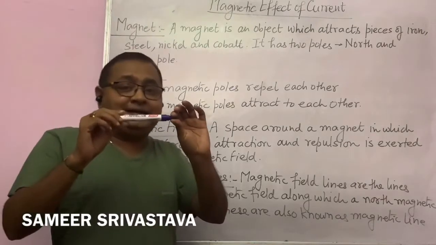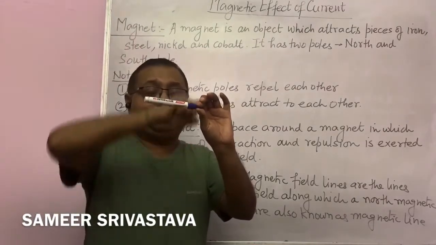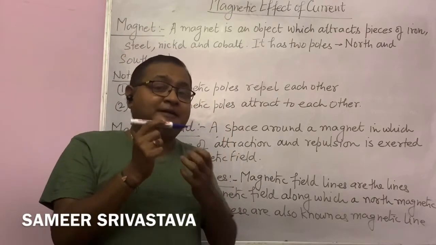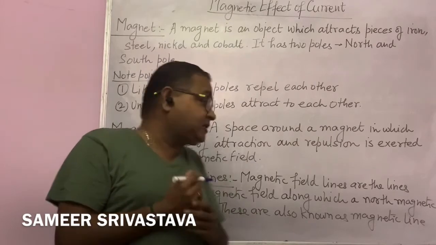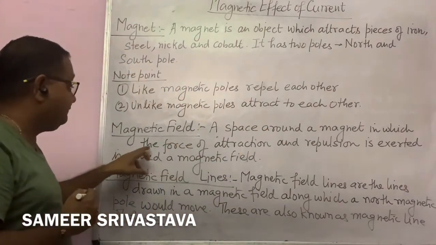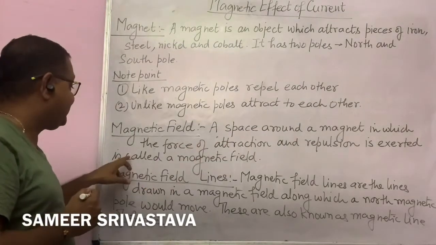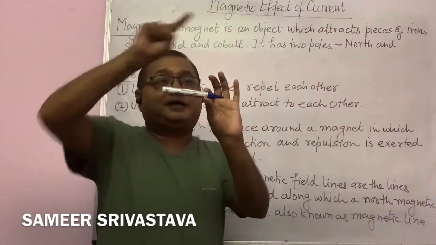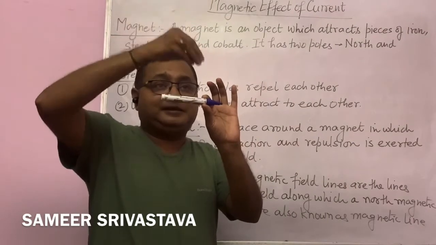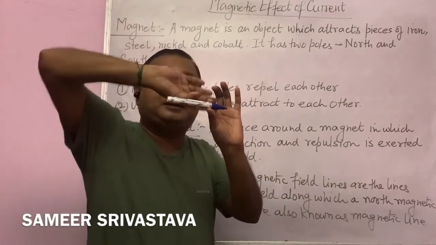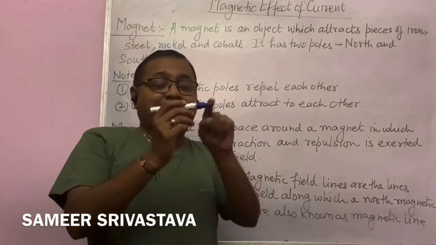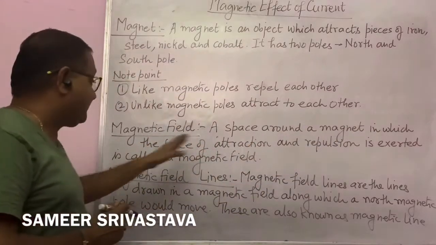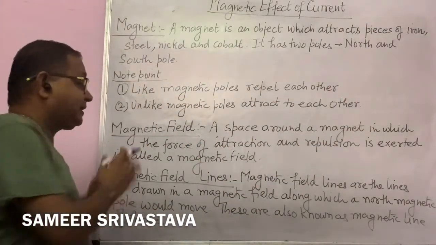If I say this is a magnet, there is a space around this magnet where the force of attraction or force of repulsion acts. That is called a magnetic field. So what is the magnetic field? A space around a magnet in which the force of attraction or repulsion is exerted is called a magnetic field. So if I say this is a magnet, this magnet makes a space around it where if anything comes near, it is either attracted by the magnet or repelled by the magnet. So the space around a magnet in which the force of attraction or repulsion is exerted is called a magnetic field.